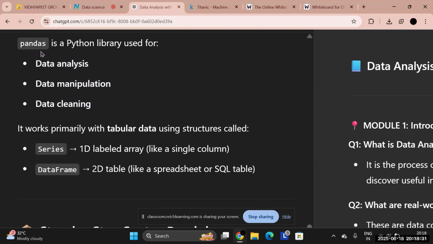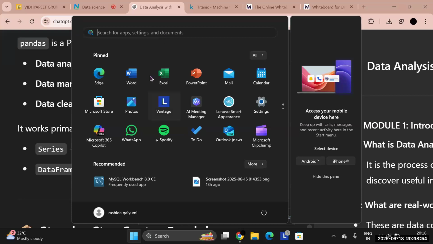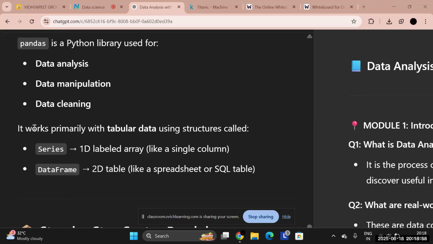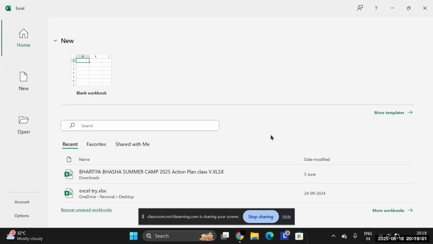Now see, in pandas, when we take data, first of all, just tell me, have you ever used Excel sheets, or do you know what tabular data is? The data we save in a tab form or in tables. Have you used Excel, Google Sheets? Yes, you have used Excel, ma'am. Yes, very good. I thought you hadn't, so I was just trying to see.